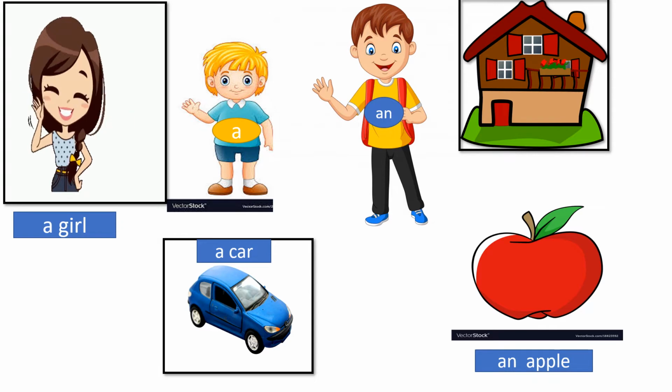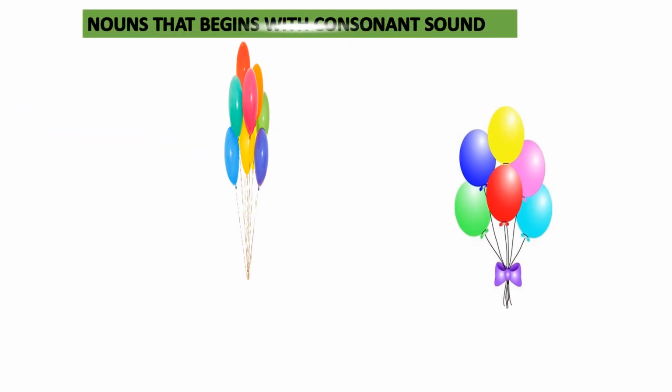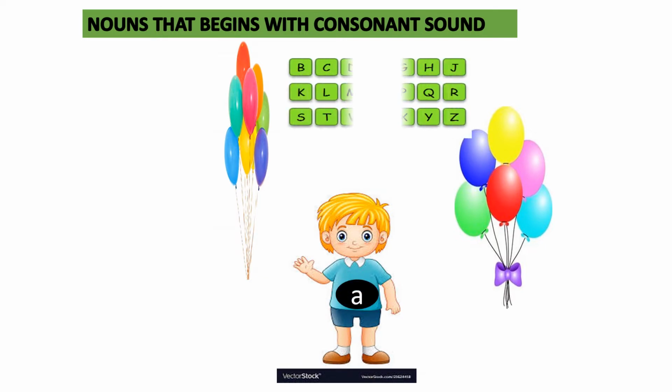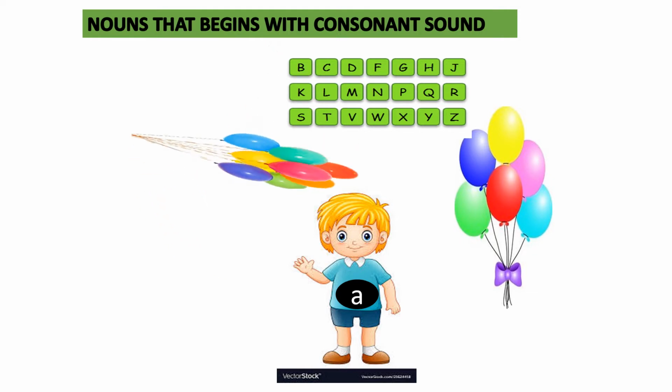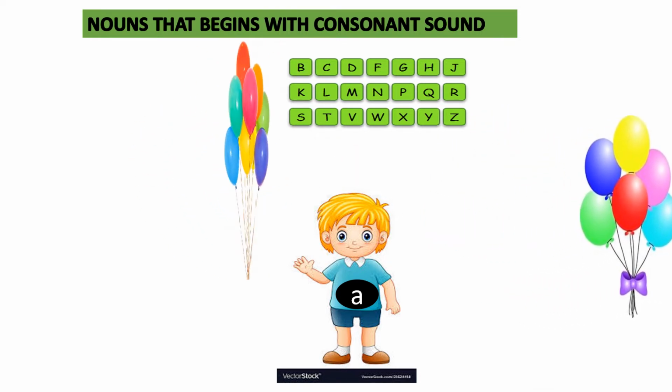So, here in this picture, you can see a girl, a car, an apple, a house. Twin brothers, that is a and an, but both of them have different hobbies. The article a is used with nouns that begin with consonant sounds.